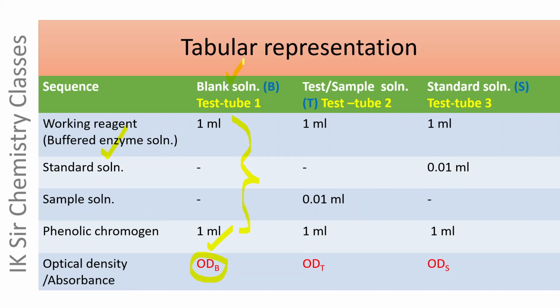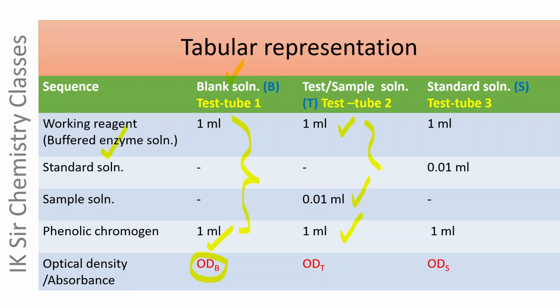of blank solution. In test tube number 2, 1 ml buffered enzyme solution is mixed with 0.01 ml sample solution, that is blood serum, and 1 ml phenolic chromogen.